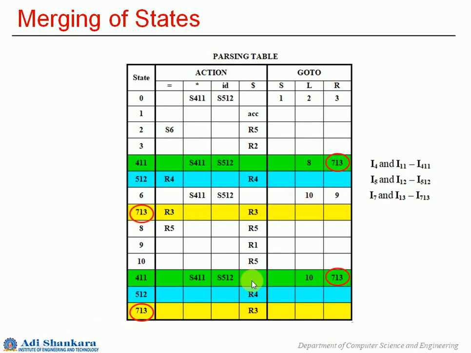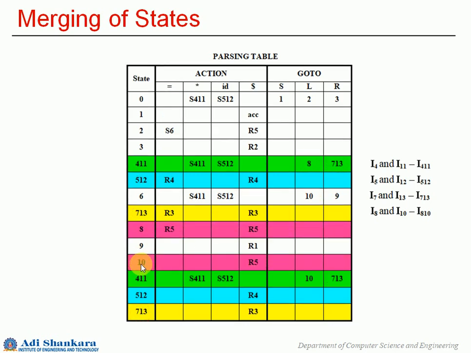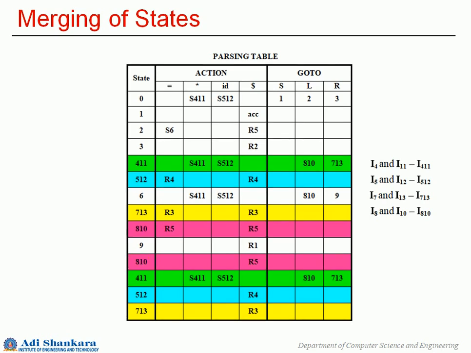Okay, now the next set is I8 and I10, that is I810. So make those corresponding changes. If you notice, here we have 8 and here we have 10, and here also we have 8 and 10. You have used the same color for the rows of state 8 and state 10. So you make those changes. So here are the places where you made those changes. 8, 10. Here we had one change. Here also. Here and here.